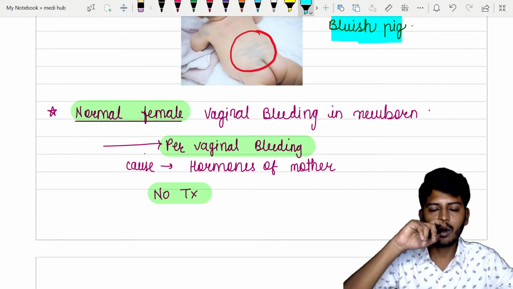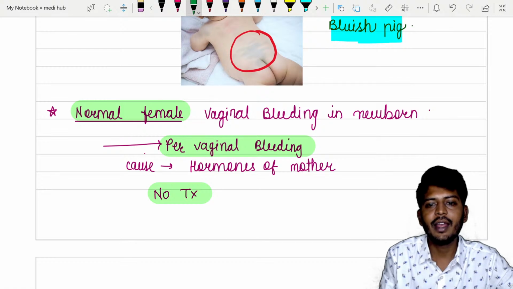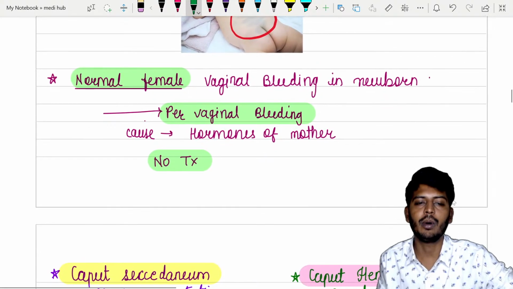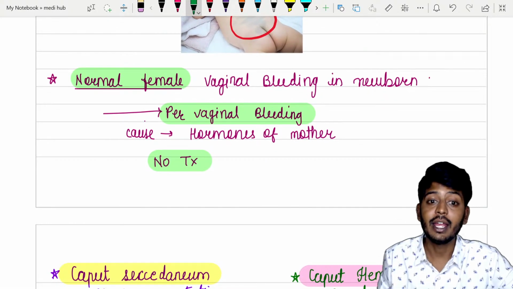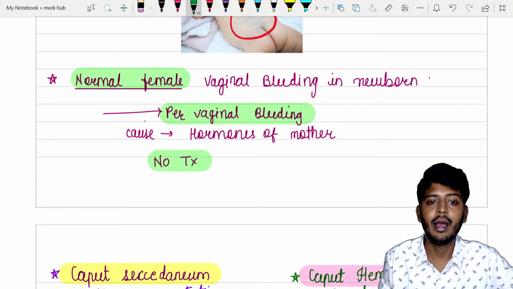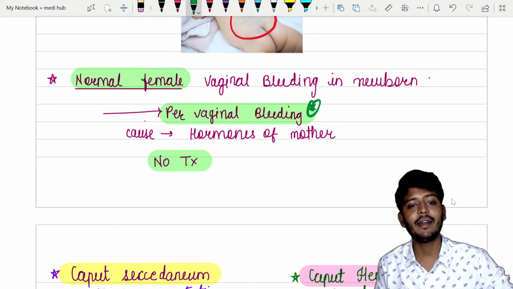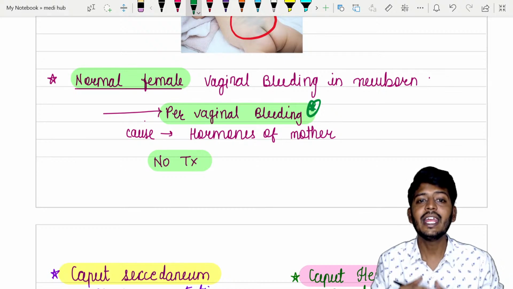Whenever we are talking about a normal female, what will happen? Vaginal bleeding in the newborn. Listen to me, in a normal female after the birth, per vaginal bleeding can be there. Immediately after birth the baby is having a per vaginal bleed, okay? Why can this happen?